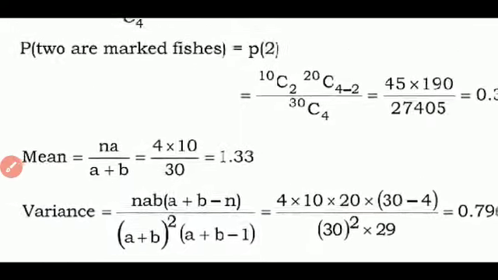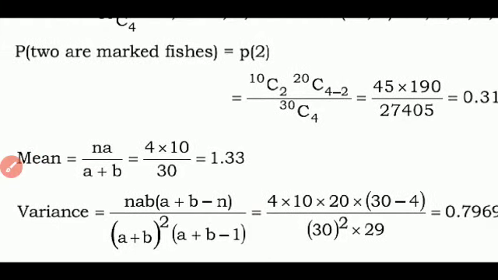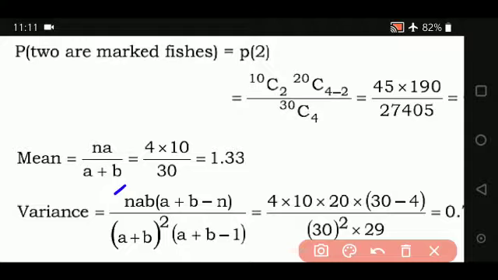Next, we have to find the variance. The formula for variance here is NAB times (A plus B minus N), the whole thing divided by (A plus B) the whole square into (A plus B minus 1).